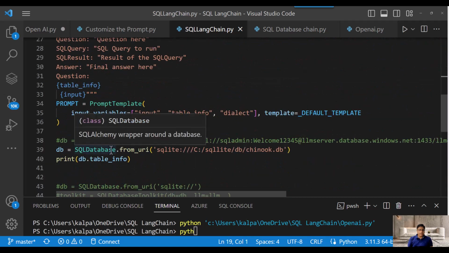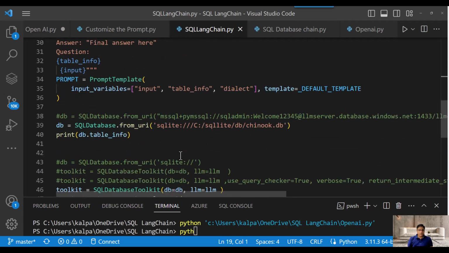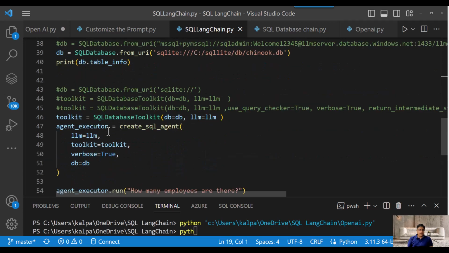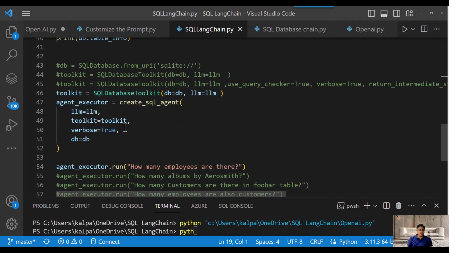So in the SQL database toolkit, we are providing these two options: the database it needs to go and find your answers in, and the LLM model. After that, we are creating an agent, the SQL agent, and that agent will execute your questions onto these. In this case, the toolkit is already created as a database toolkit, and then the database, it needs to go and execute that agent. So this is how the code runs.